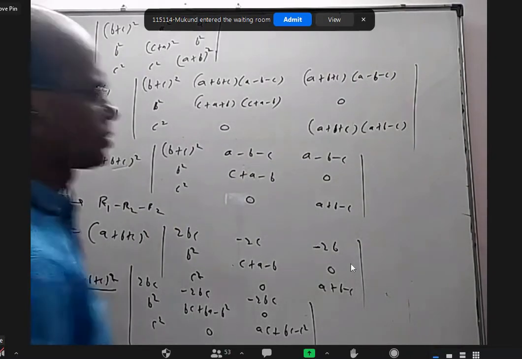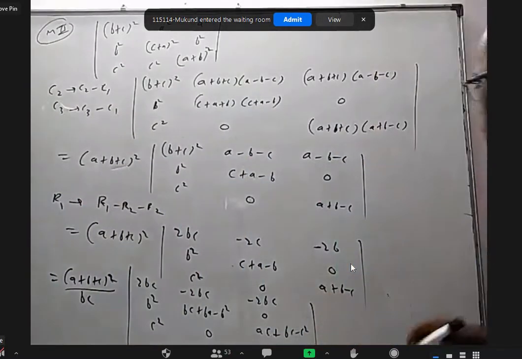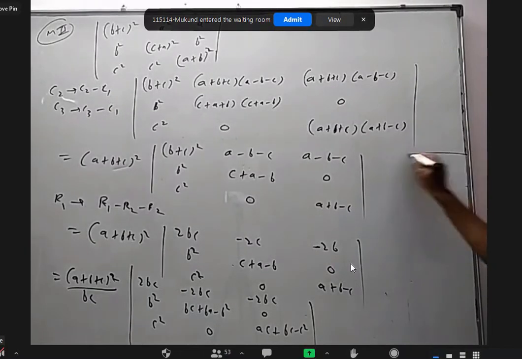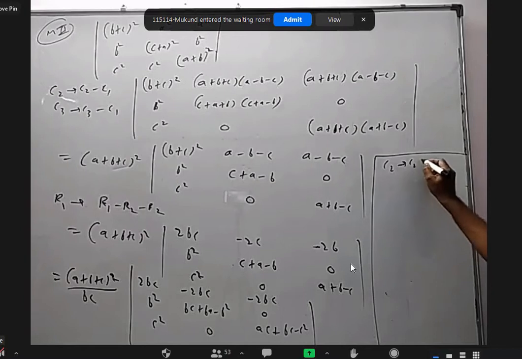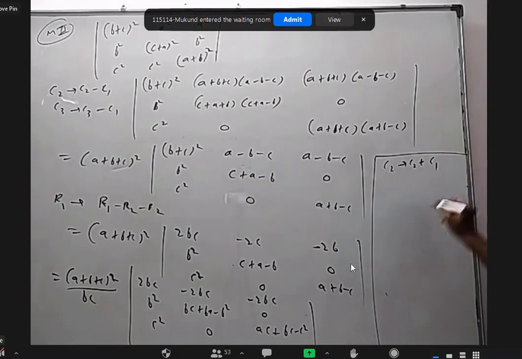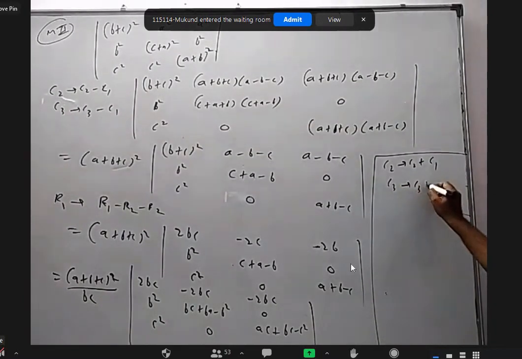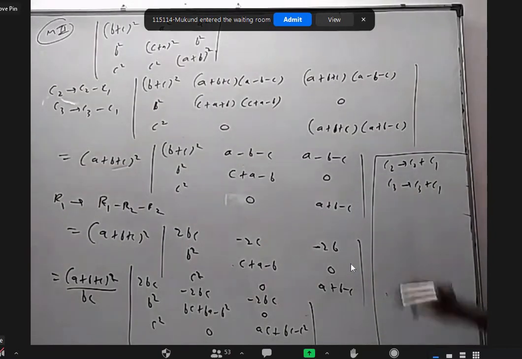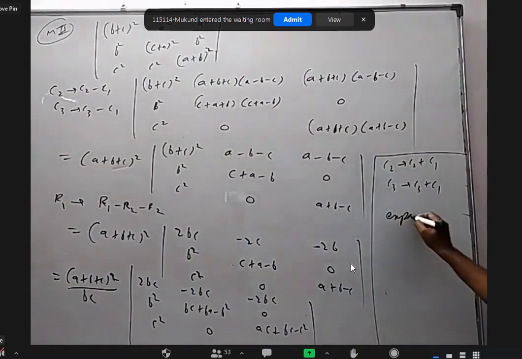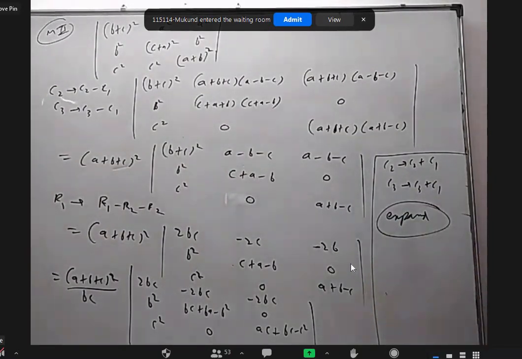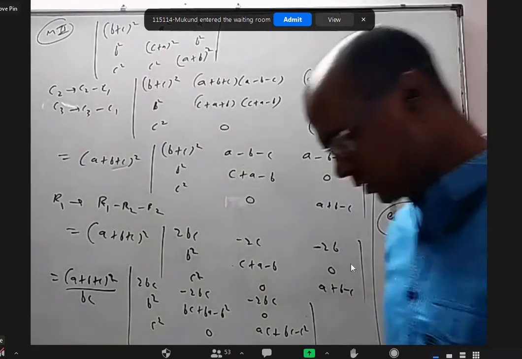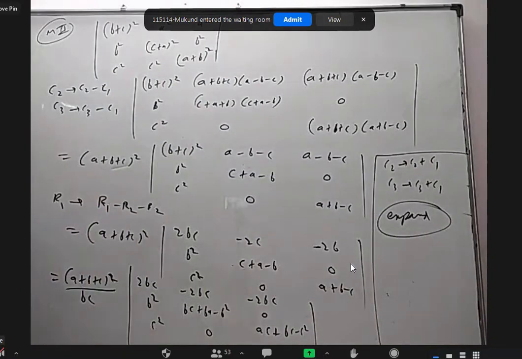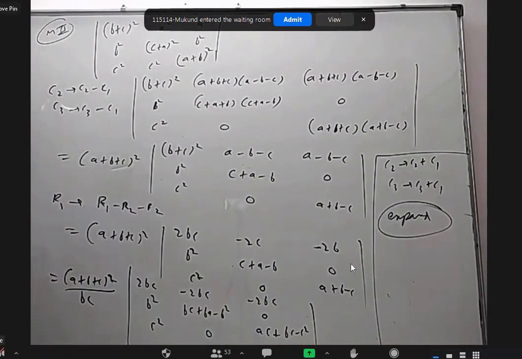Okay. So after this is over, I don't have place to write. The next step I will be doing is column 2 as column 2 plus column 1. Column 3 as column 3 plus column 1. After that, I just expand. That's all. It's not necessary that everybody should write this, but if somebody is interested, you can copy this and write that much. It's quite similar to the previous one, except for a minor change.